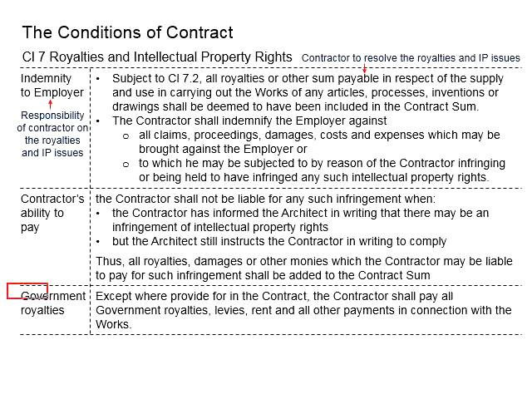The third one is about the government royalties. Except for those provided in the contract, the contractor should pay all the government royalties, levies, rents, and other payments in connection to the work.